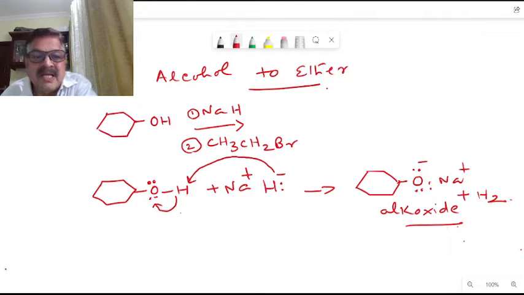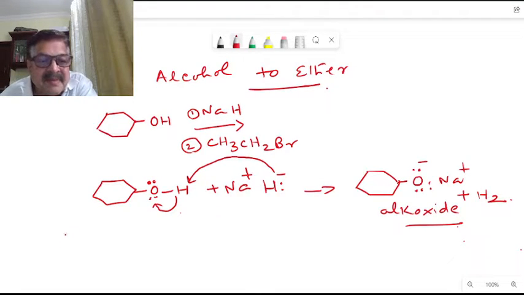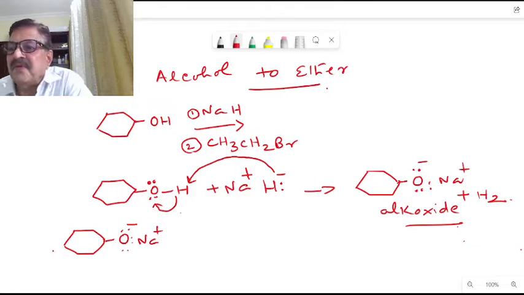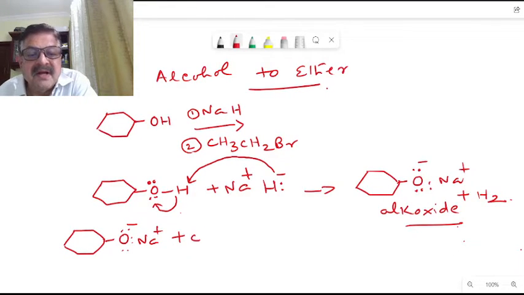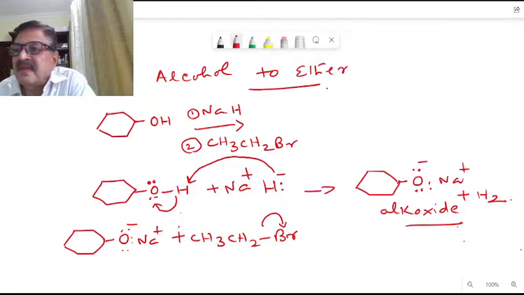And in the step 2 mechanism, this alkoxide nucleophile will be reacting with the ethyl bromide here. Correct. Then we will be getting the ether. The mechanism is SN2. So this alkoxide nucleophile will be reacting with our ethyl bromide here. Okay, so this bromine will go as the leaving group.